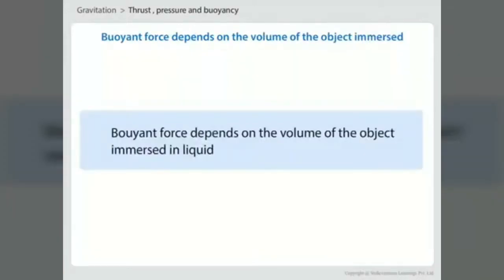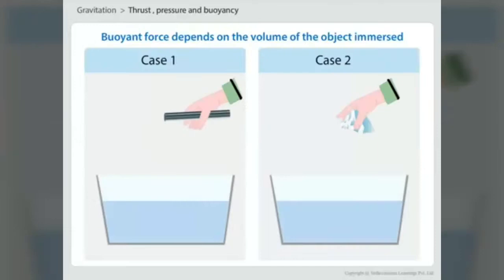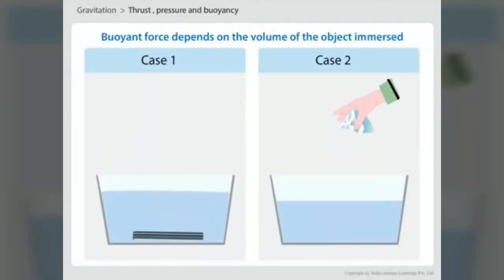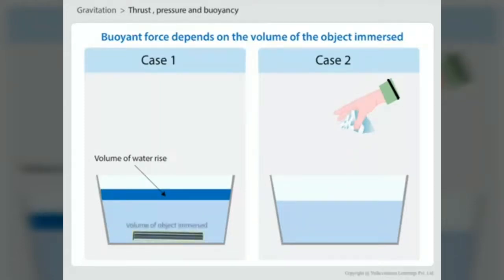We will now see how the buoyant force depends on the volume of the object immersed in liquid. As we can see here, when we drop a metal rod into the water, it will sink and the water level in the beaker will rise. The volume of the water raised in the beaker is equal to the volume of the object immersed.